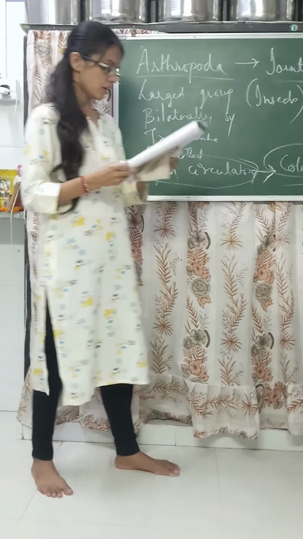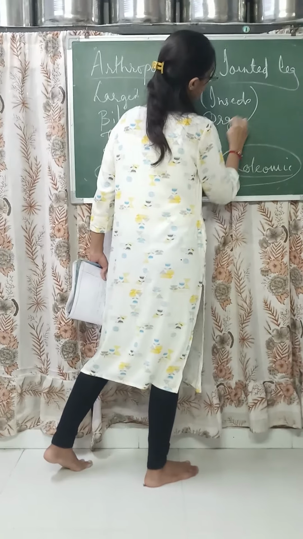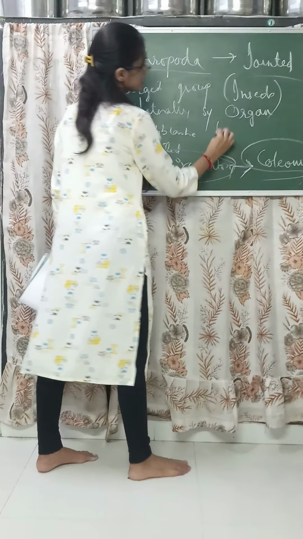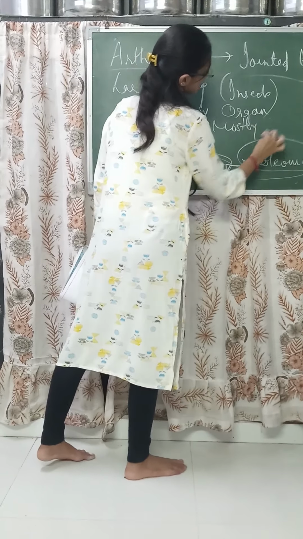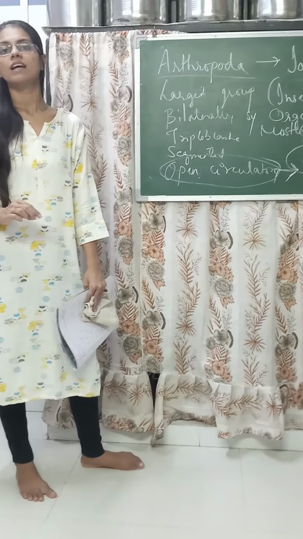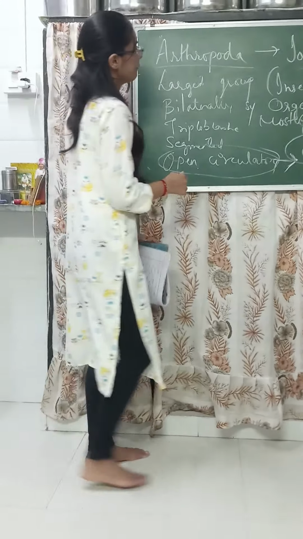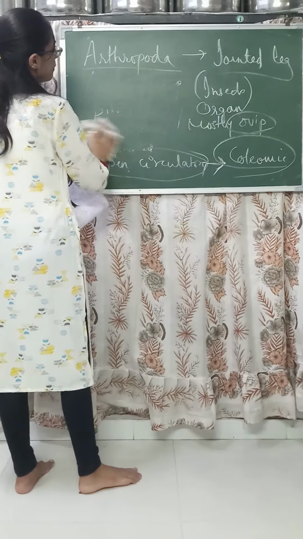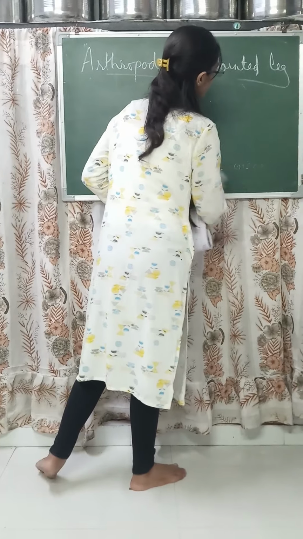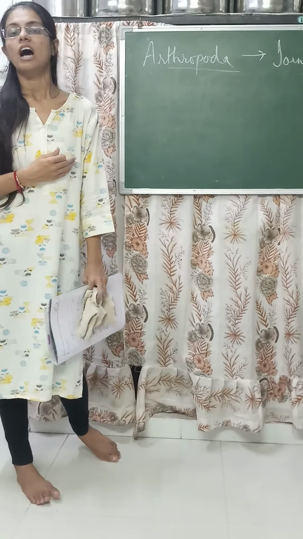They have the organ system level of organization. These organisms are mostly oviparous, which means they lay eggs. Examples are spider, butterfly, prawns, and every insect such as the housefly. All these are examples of arthropods.